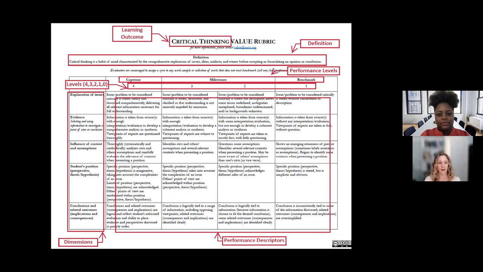One, all 16 of our rubrics will have either 5 or 6 what we call dimensions. Basically, these are the things that we're assessing, that a panel of experts who created each rubric decided were the 5 or 6 most important things to measure when measuring this learning outcome. There may be other aspects of critical thinking, but in terms of developing these rubrics and thinking about them as measurable within the context of undergraduate education, these are the things that they landed on. So explanation of issues, evidence, influence of context and assumptions are some examples of dimensions of critical thinking specifically.